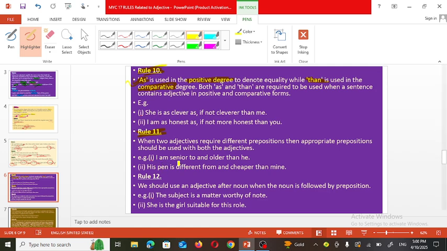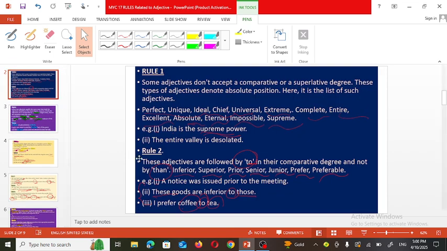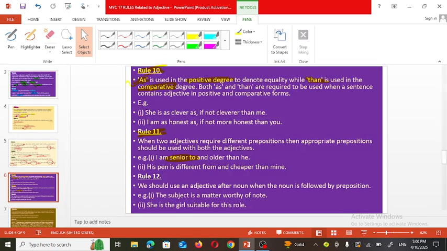For example, I am senior to. Senior, I have already told in the last PPT, rule number 2, inferior, superior, prior, along with these words we use to, isn't it? So here the sentence is: I am senior to. Here comparison is made between I and he.